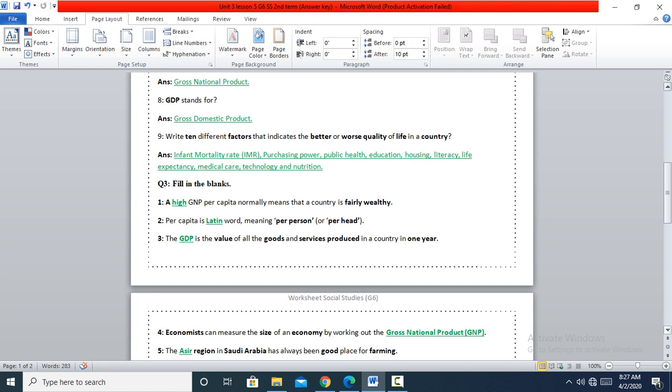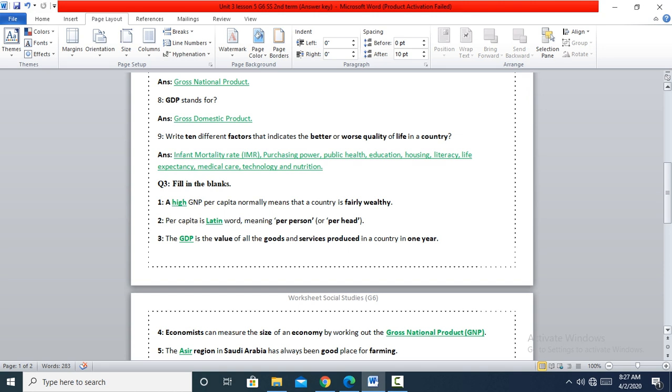What's infant mortality rate? Like the number of people who are born and the number of people who die. Purchasing power, the ability to buy something, public health, education, housing, literacy, or like equal to education, how to read and write, life expectancy, how long people live in your country, medical care, the hospital and the medical service, technology, and nutrition. Nutrition means food. So we have 10 things which would say that your country is moving in the right track or on the wrong track.